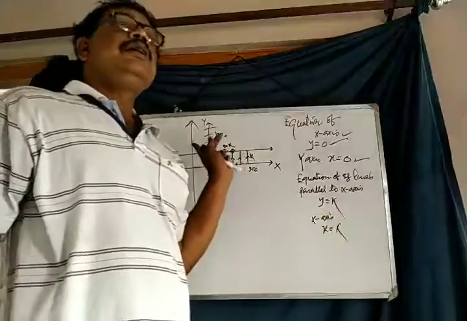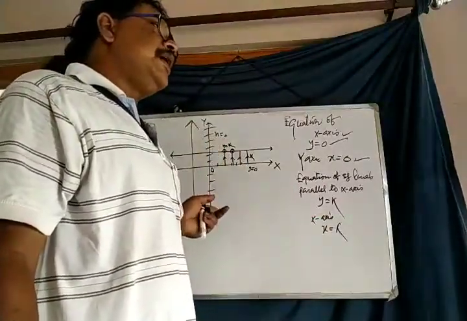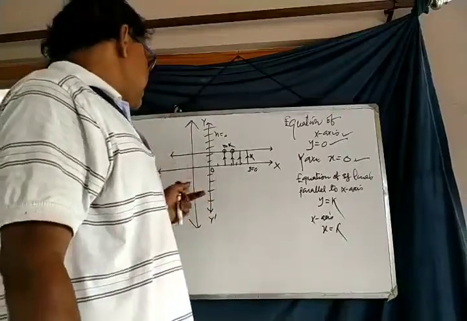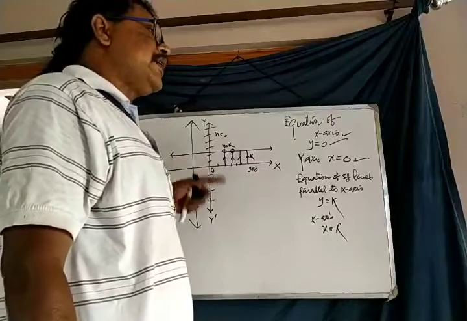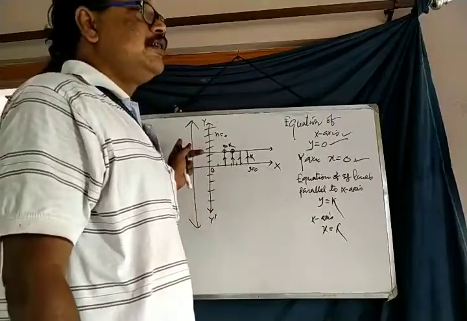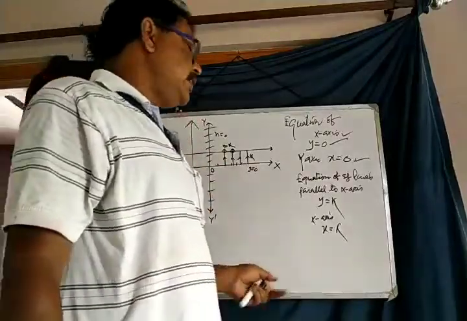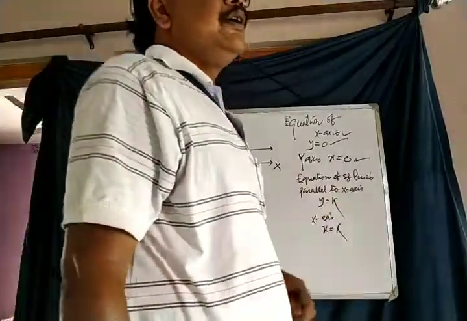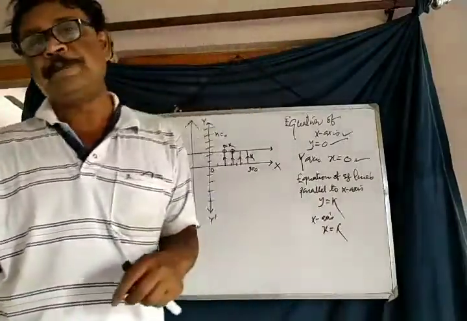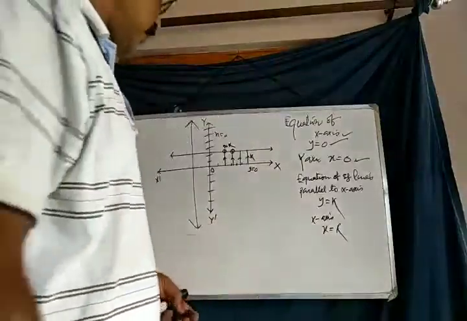Again, if we watch the equation of the straight line parallel to the y-axis, in this case, the distance between the y-axis and the line is always equal to k. Therefore, the equation of the straight line parallel to the y-axis is x equals k. These are the 4 conditions, and with respect to the 4 conditions, we get 4 equations of straight lines.